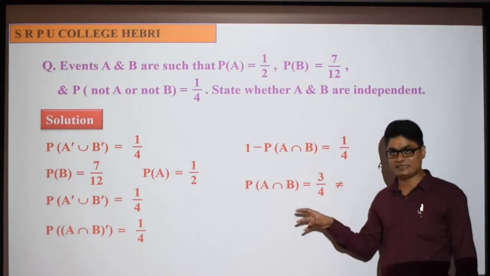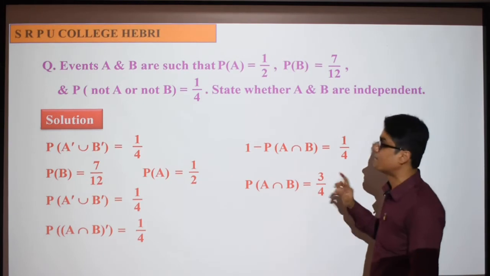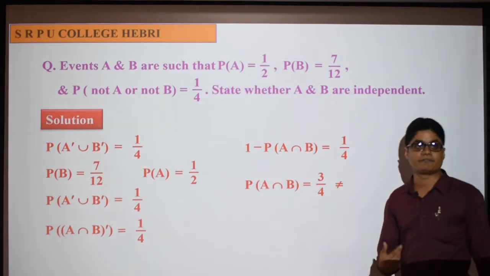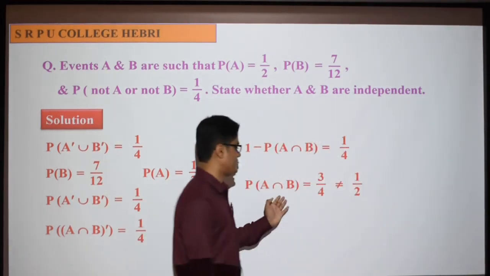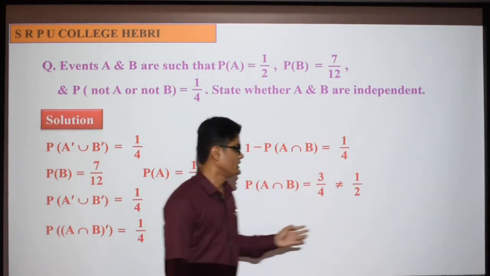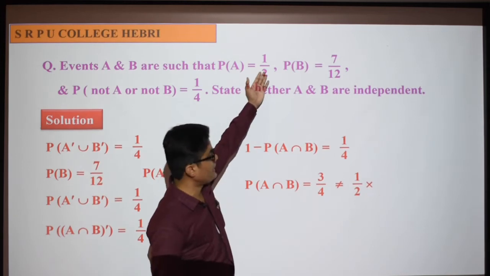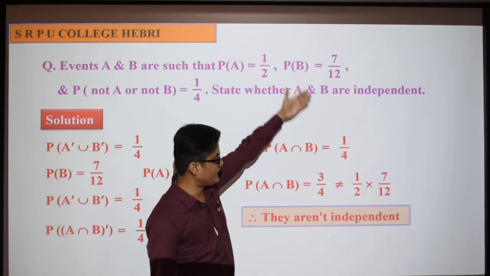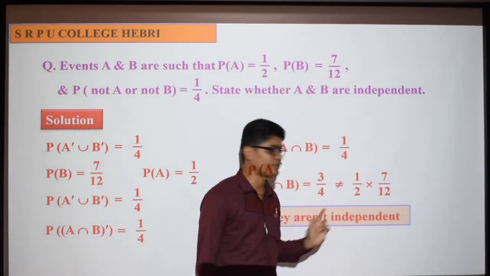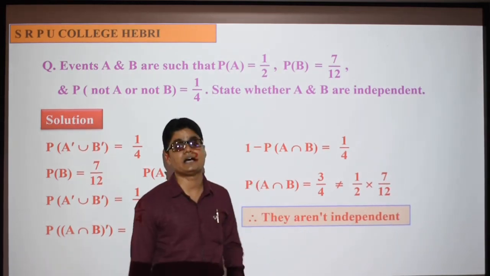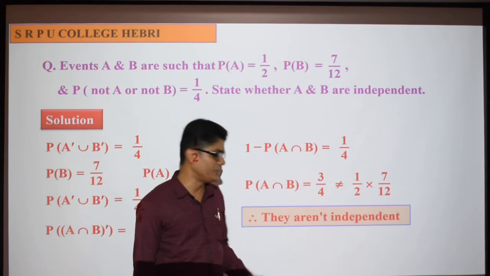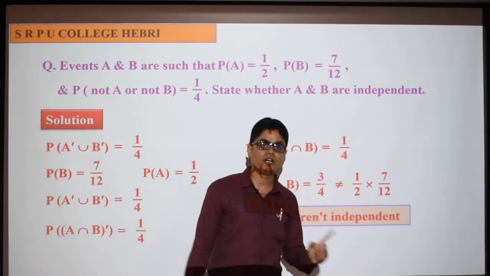Now check whether this number is equal to the product of probability of A and probability of B. Is it equal? Definitely no. Probability of A intersection B is 3 by 4. But what is the probability of A? Half. Probability of B is 7 by 12, and their product is definitely not equal to 3 by 4. So what is the conclusion? The given 2 events are not independent.